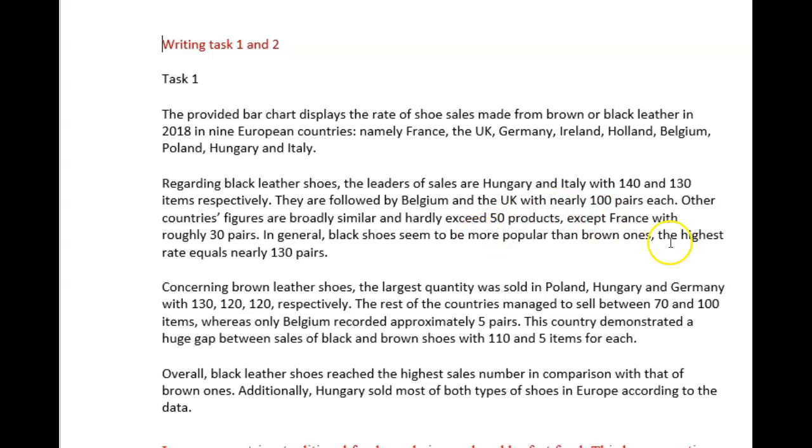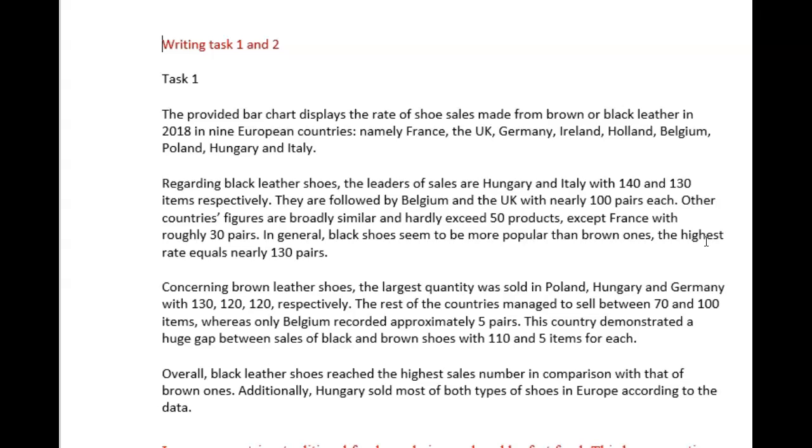I didn't really care for this expression here. In general, black shoes seem to be more popular than brown ones. Again, it's not a rate, and I didn't understand this. The highest rate equals nearly 130 pairs. Of which? Of brown? Of black? That was very confusing to me. I would have really left it out. I think you're talking about brown leather shoes, but it's just not clear here. And it's not really relevant to include it since this whole paragraph was about black leather shoes anyway. So I would definitely take out this last section here.